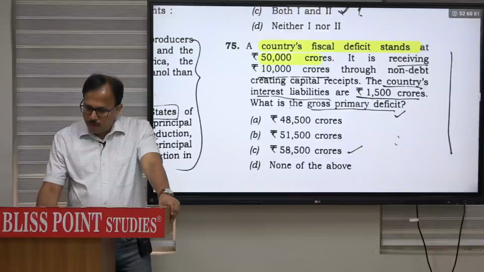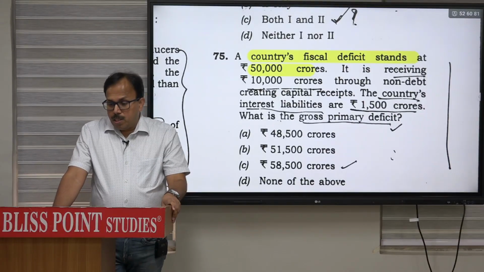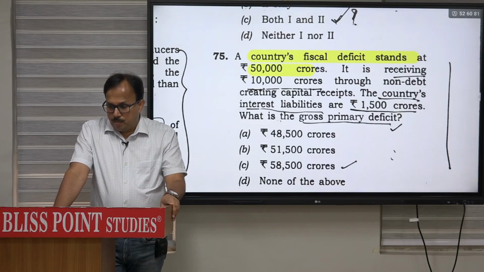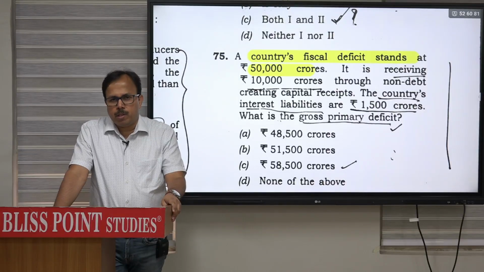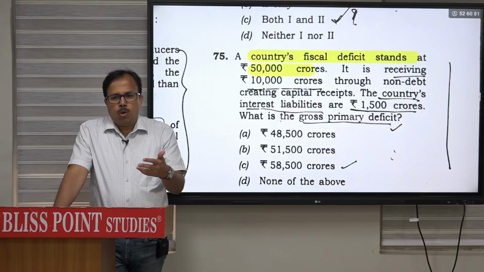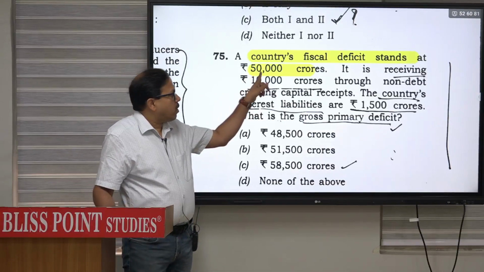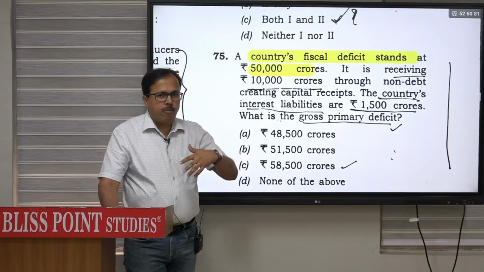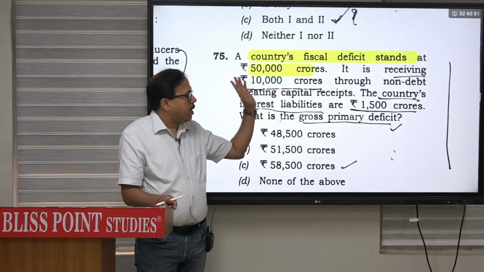Then 75. Again a similar question, 75. Focus on this. A country's fiscal deficit stands at 50,000. यहाँ fiscal deficit directly given है. It is receiving 10,000 crore through non-debt creating capital assets. What could be the non-debt creating? जैसे डेट क्रिएट नहीं हो रहा है बट वो कैपिटल एसेट्स है, लाइक डिसइन्वेस्टमेंट. तो डिसइन्वेस्टमेंट को तो एनी हाउ हमने फिजिकल डेफिसिट कैलकुलेट करते समय काउंट कर रखा है. When you have calculated this 50,000 fiscal deficit, you have already taken care of all the expenditure and all the receipts excluding the borrowing. So that point has already been taken care of.